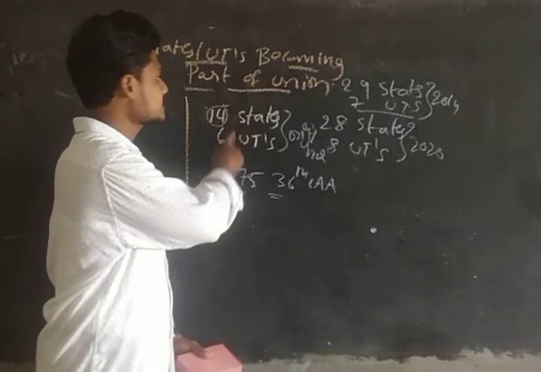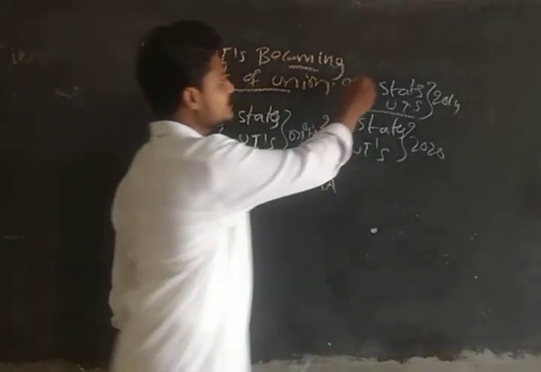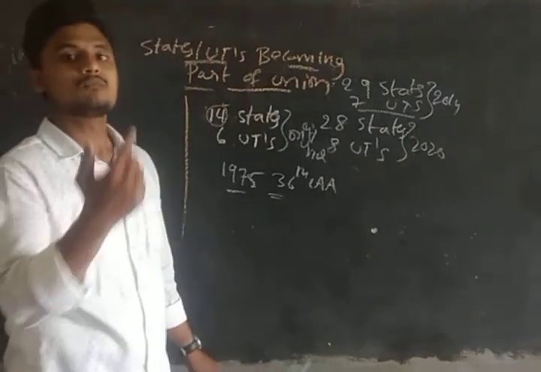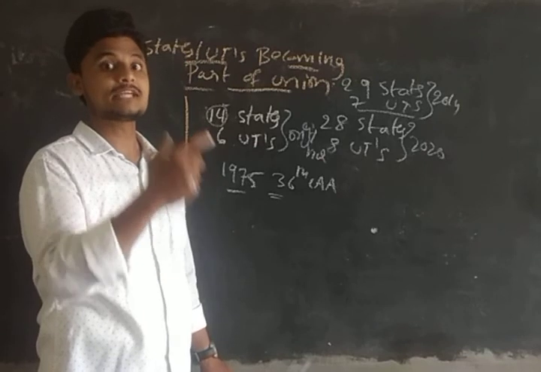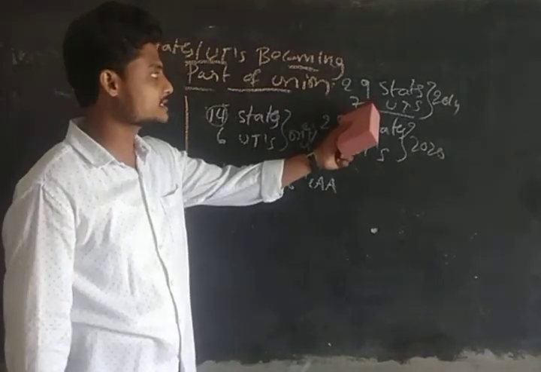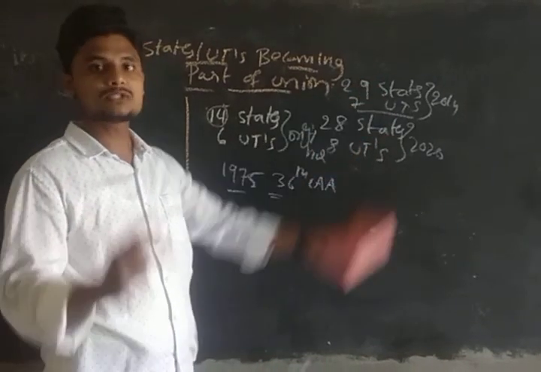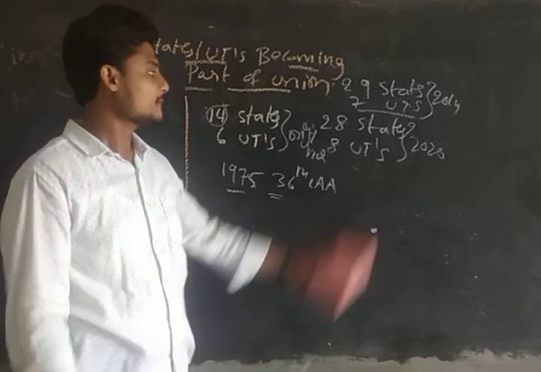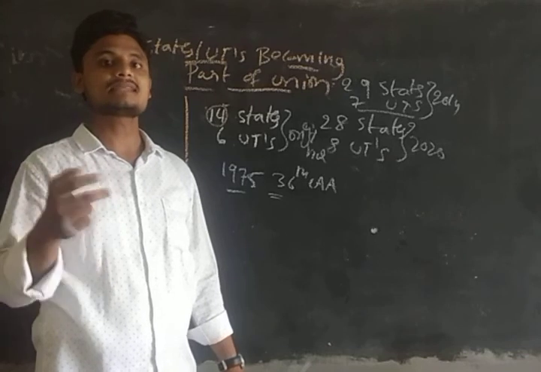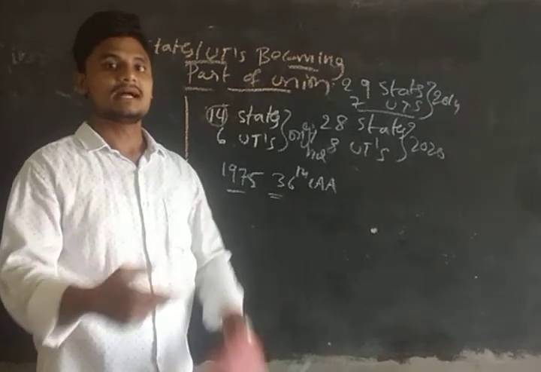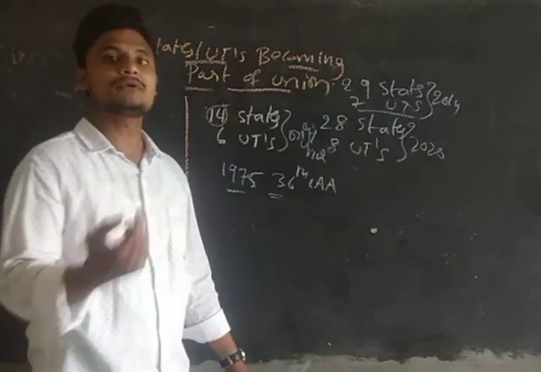So from 14 and 6 to 29 and 7, and now we have 28 and 8. So 29 states became 28 states because one state, Jammu and Kashmir, has been removed. Not abolished, it is the state status that has been removed. So it is 28 states. But Jammu and Kashmir has been made into 2 union territories. So 7 plus 2 is 9, we should have 9 union territories. But we have only 8 because the union territories of Daman and Diu and Dadra and Nagar Haveli have been merged into one. That's why at present we have 28 states and 8 union territories, guys.